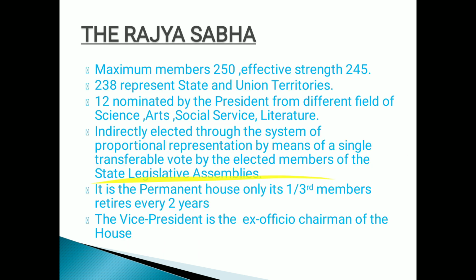Next, let's come to Rajya Sabha. I hope you have already understood till here what the Lok Sabha is all about. The head of the Lok Sabha is the speaker. Lok Sabha is there for a term of 5 years. How can the Lok Sabha be dissolved very easily?